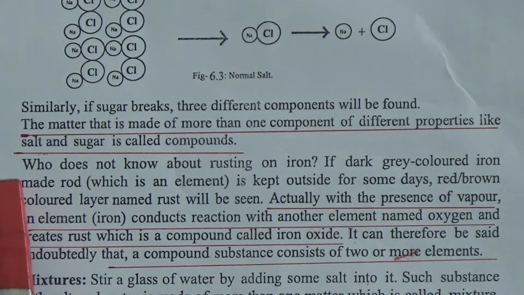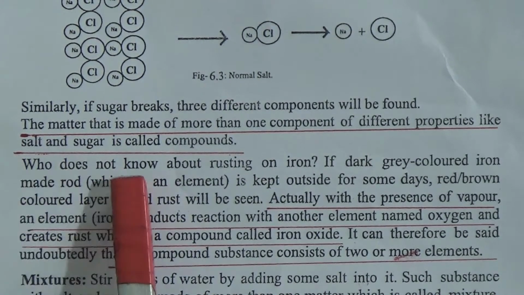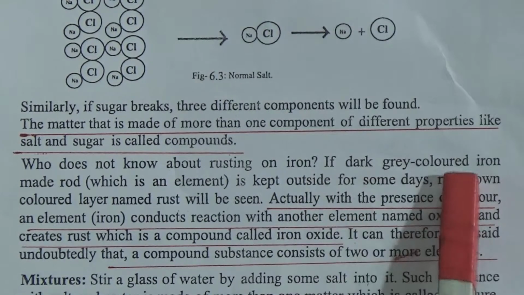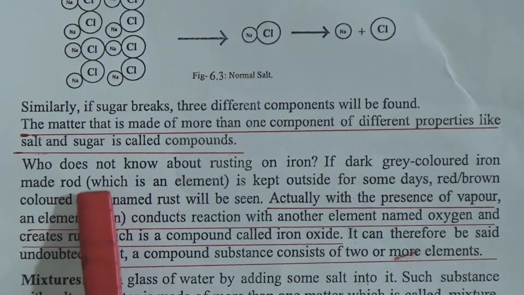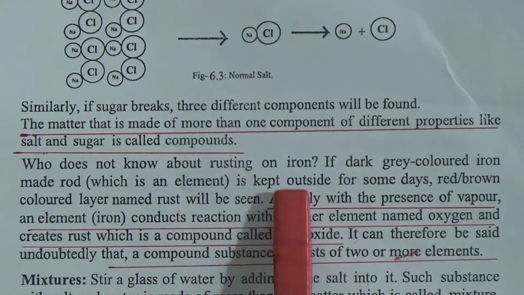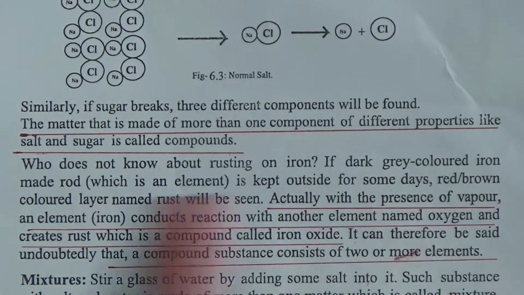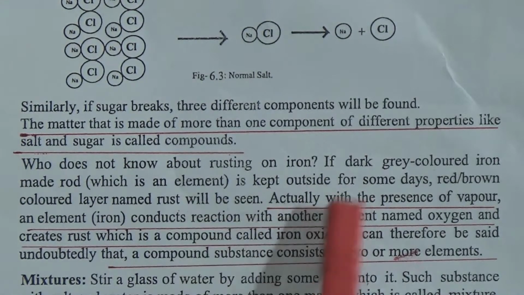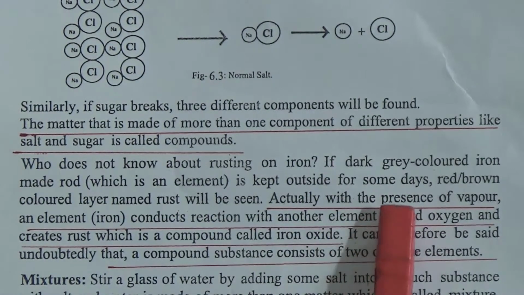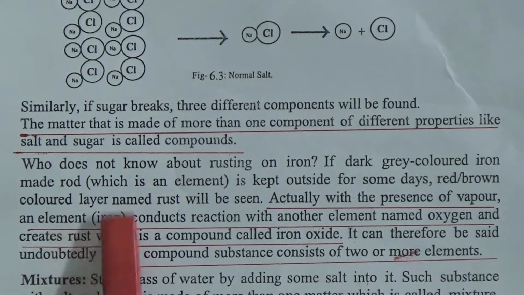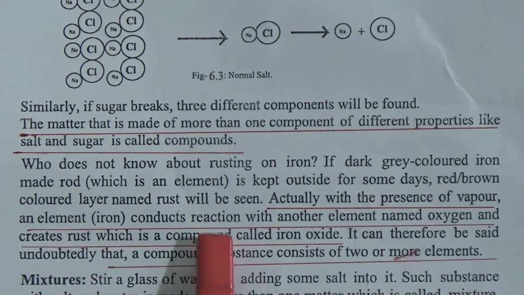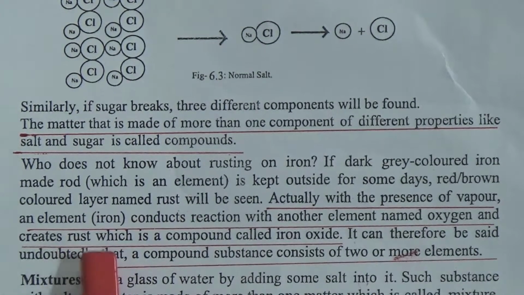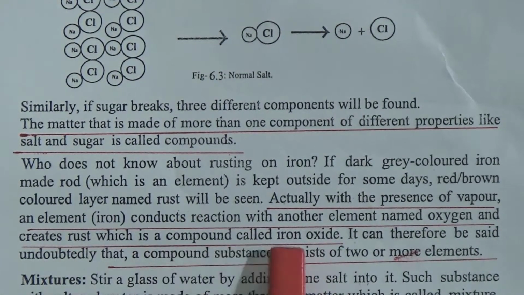Now, who does not know about rusting on iron? If dark grey colored iron made rod, which is an element, is kept outside for some days, red brown colored layer named rust will be seen. Actually, with the presence of vapor, an element iron conducts reaction with another element named oxygen and creates rust, which is a compound called iron oxide.